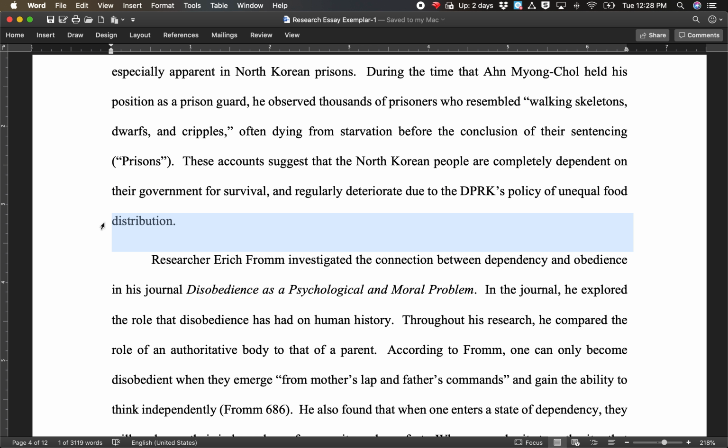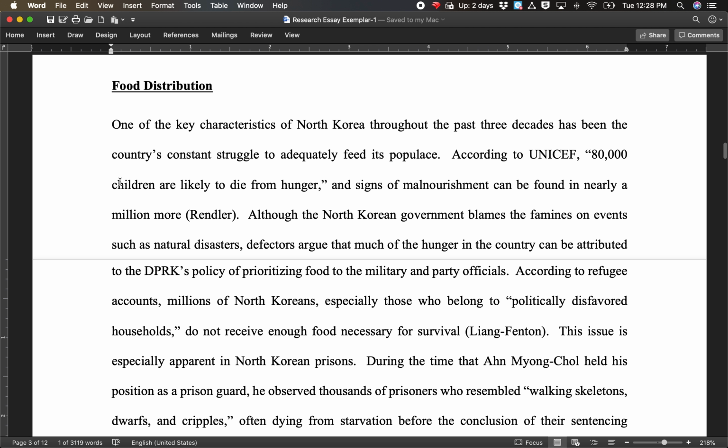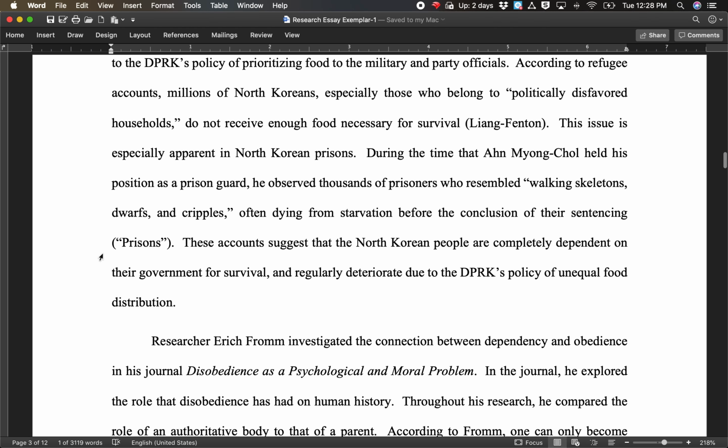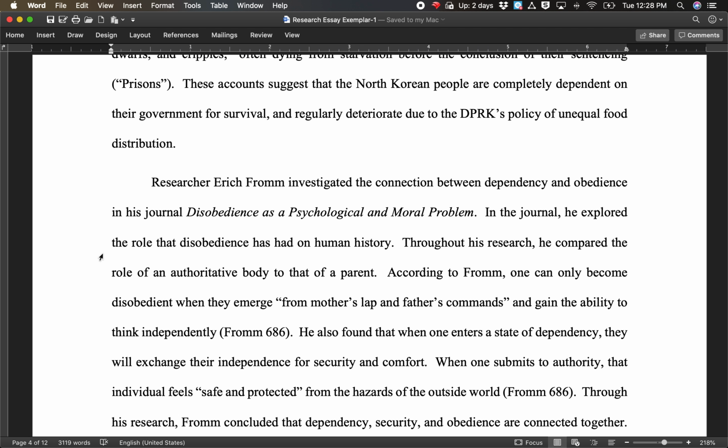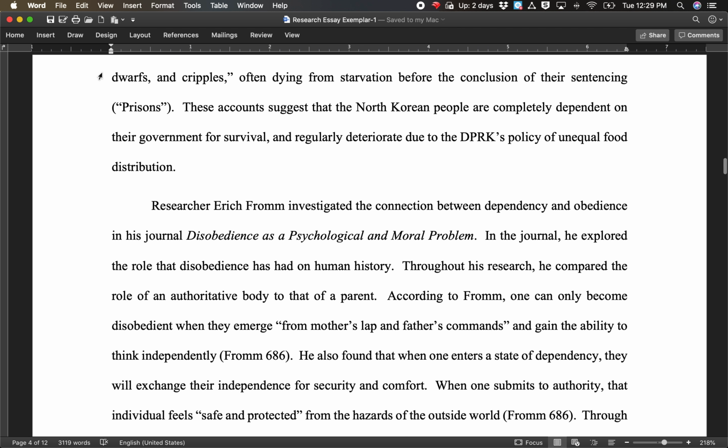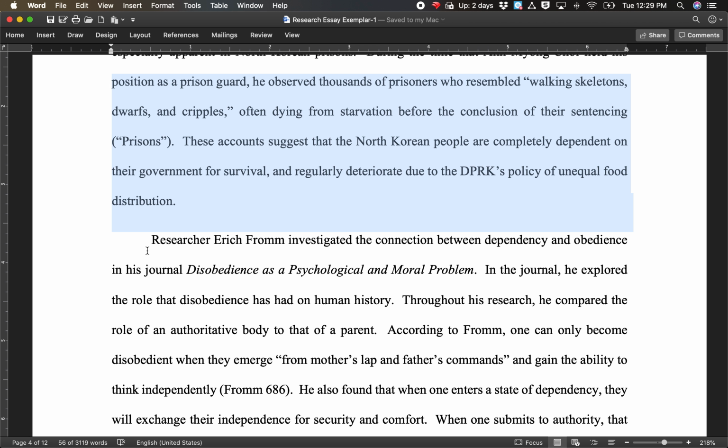So the student gives us, you could almost think of it as his A paragraph if we had an ACE structure going on. It's almost like the assert. It's just a bunch of background information about food distribution and food being withheld in North Korea. Then the student's going to bring in an academic idea, this one from a guy named Eric Fromm, and he's going to use this academic idea as almost like a lens to help understand what North Korea is doing to its people. So the student wrote a paragraph about food distribution, and now look at this first sentence.